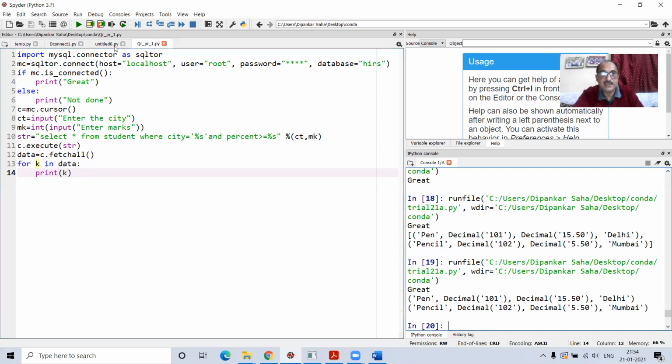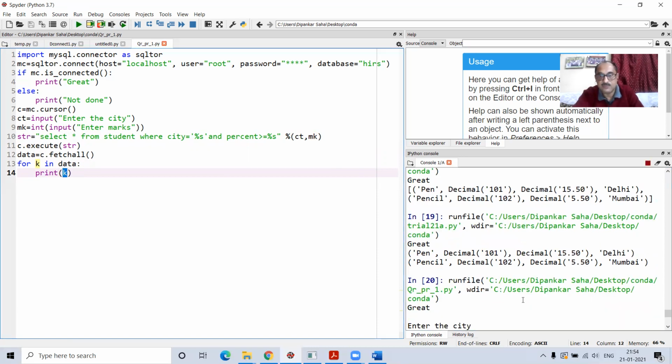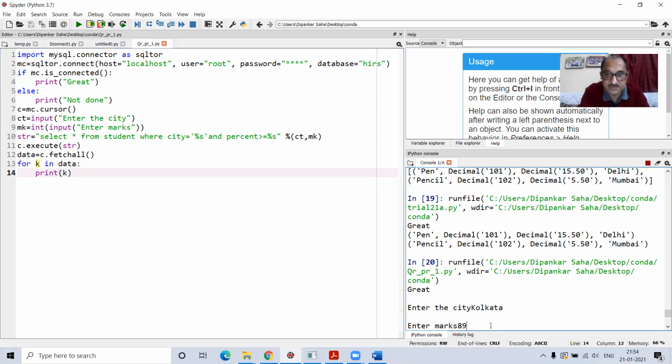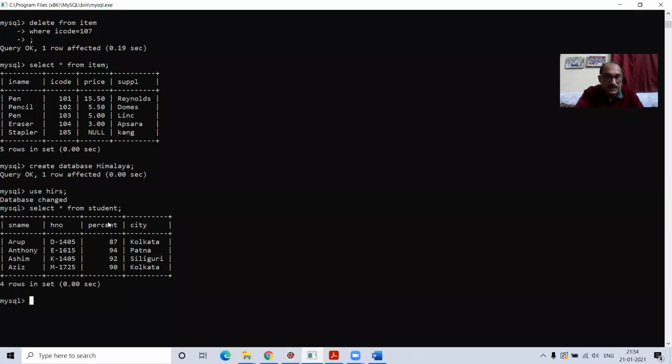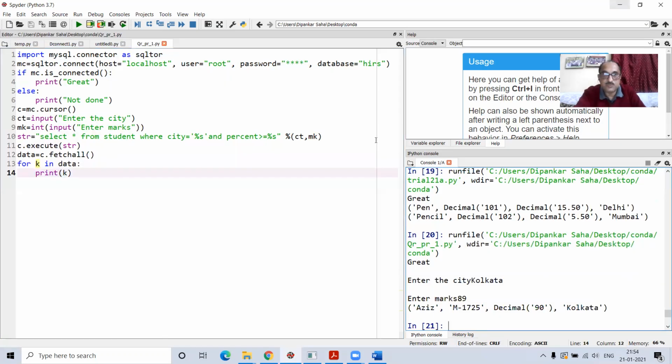So look at this. If I run this, what happens? As I was telling you, I will write Kolkata. Look at this, it says enter the marks. I put 89. So look at this. It showed only Aziz. It did not show the other one. Like we saw here, there are two records where the city name was Kolkata, but since Arup's percentage was 87, below the criteria, it did not get printed. So this is one of the ways you can do it by using percentages.